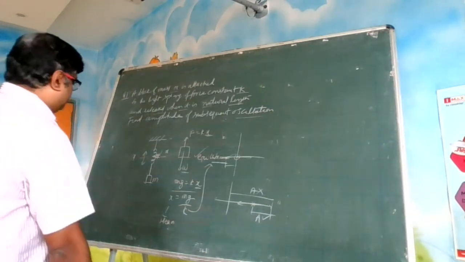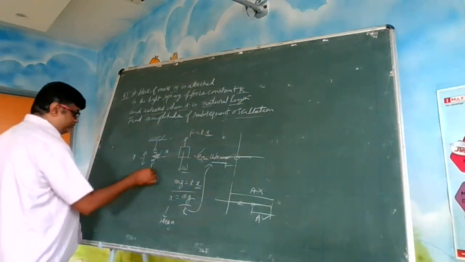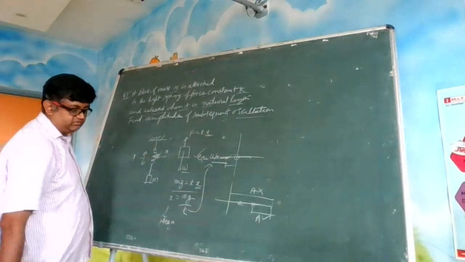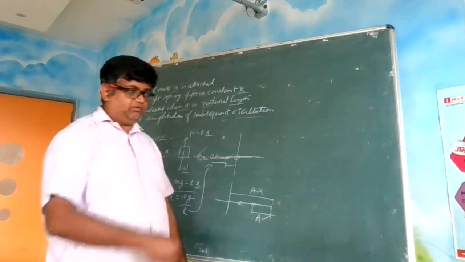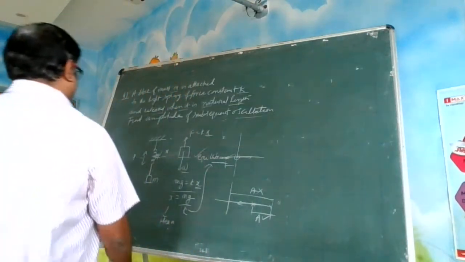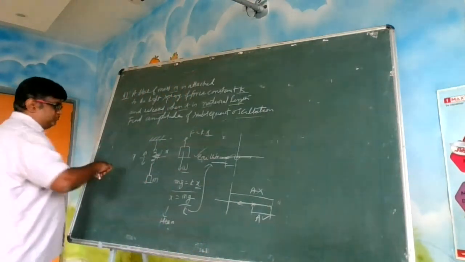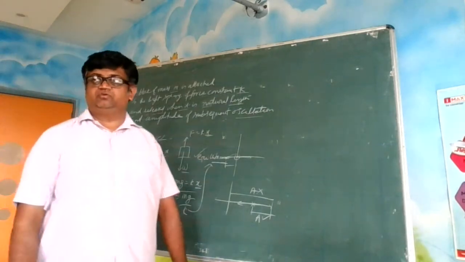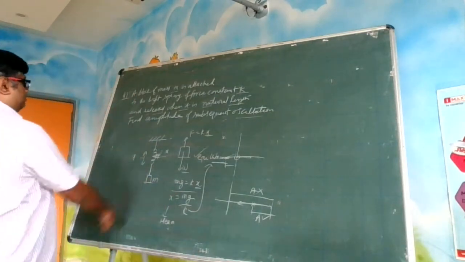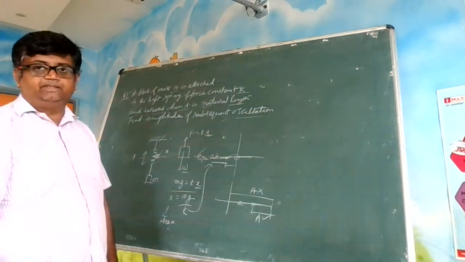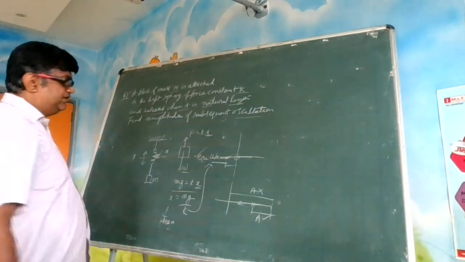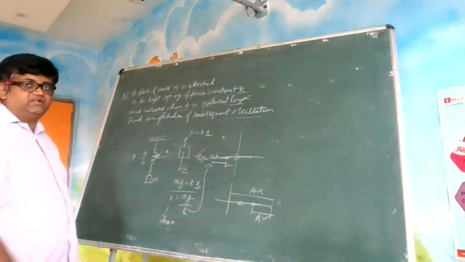Now this weight is doing some work. That work is stored as potential energy in the spring. So you can apply the conservation of energy also. Where did this work go? It got stored inside that spring as the potential energy.